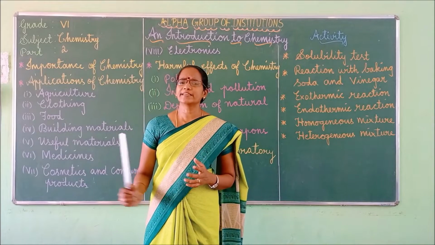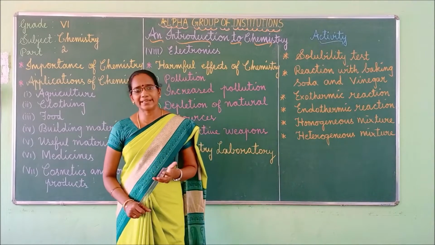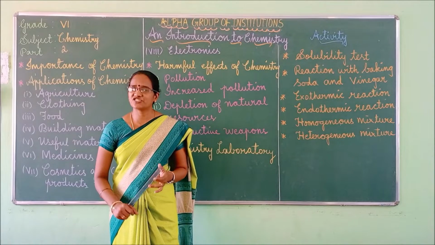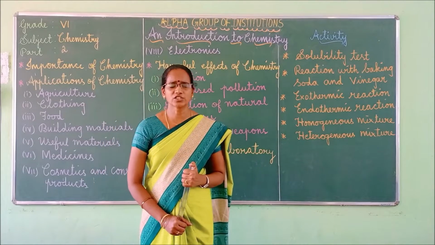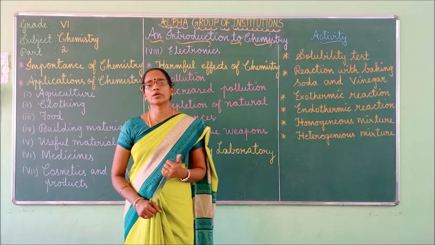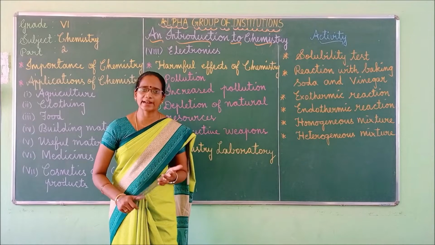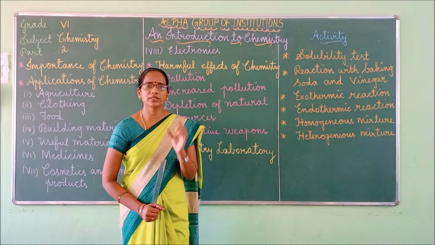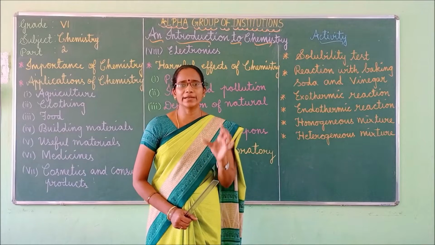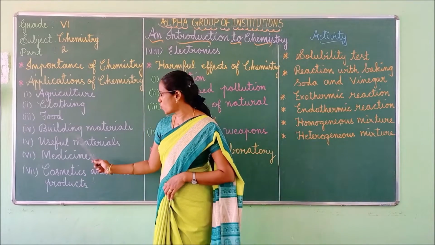These things are mainly used for the construction of buildings, roads, bridges, etc. And what is a varnish? Varnish is a liquid coating material, whereas mortar is a mixture of sand, cement, and water. So these building materials are manufactured using chemical processes only.